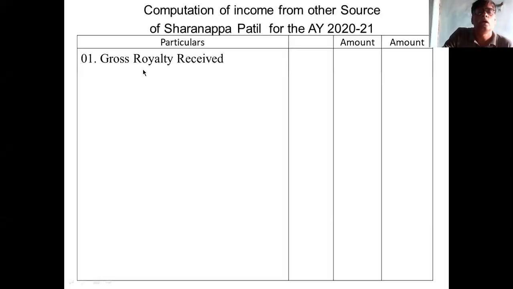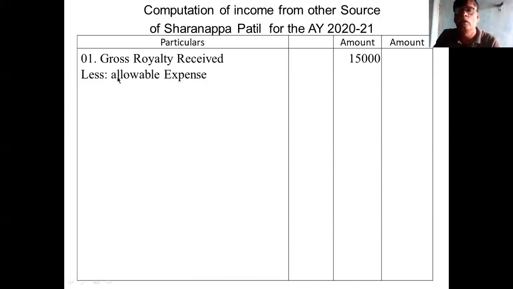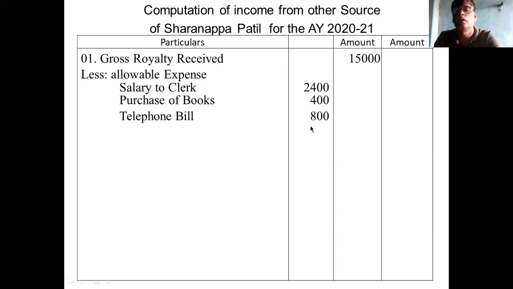Okay, first point, gross royalty received, 15,000 is there. You already explained the point. I'll not tell again. You take the first point, less allowable expense. First is salary to clerk, 2,400. Purchase of book, 400. Telephone bill, 800. Royalty received, 15,000. Allowable expenses are 3. You deduct these 3 and the remaining amount is net income, 11,400. Okay, first point clear.